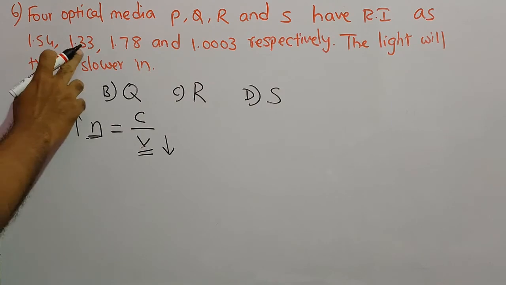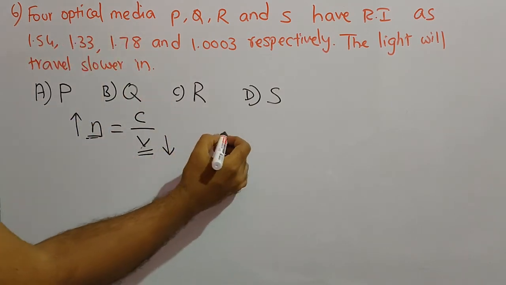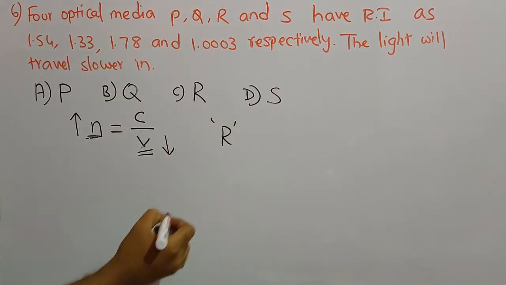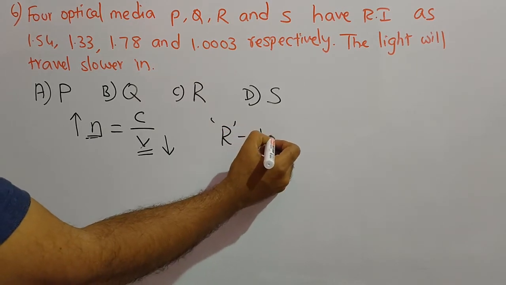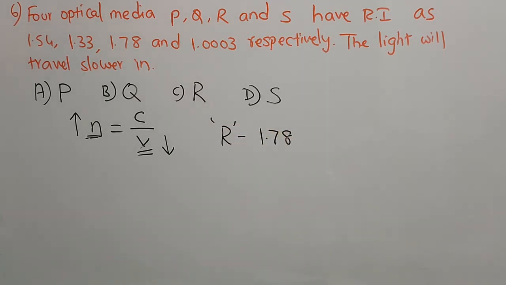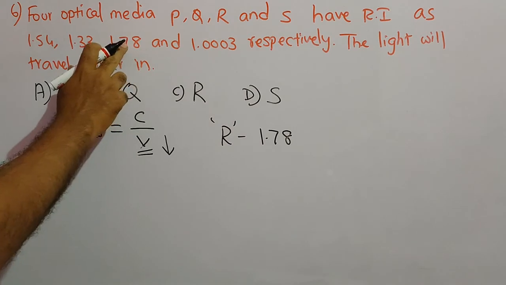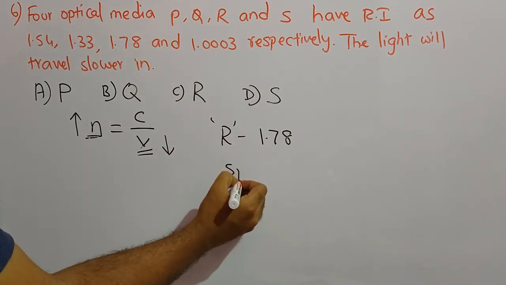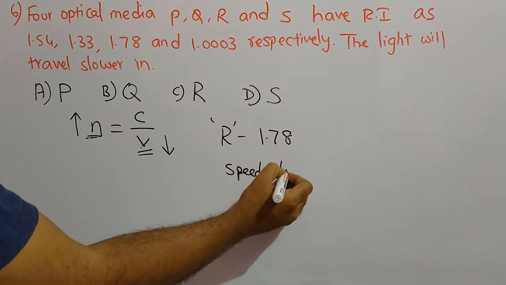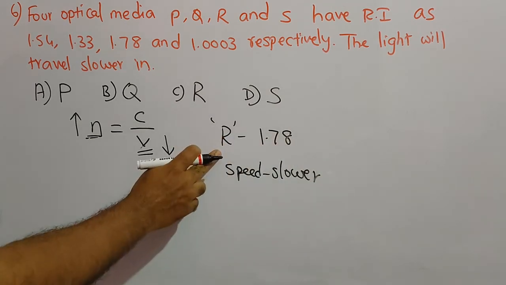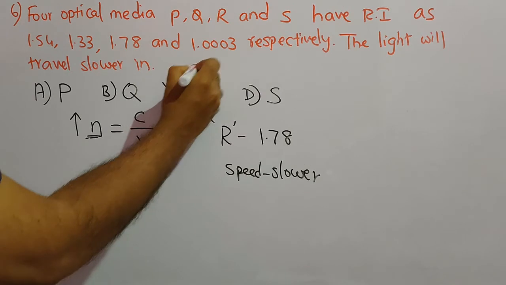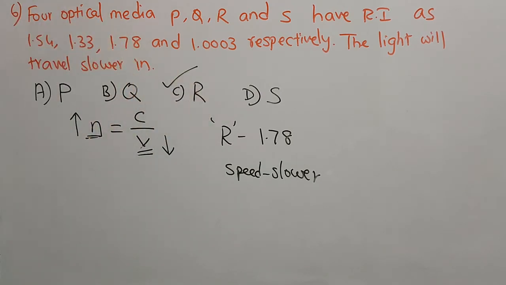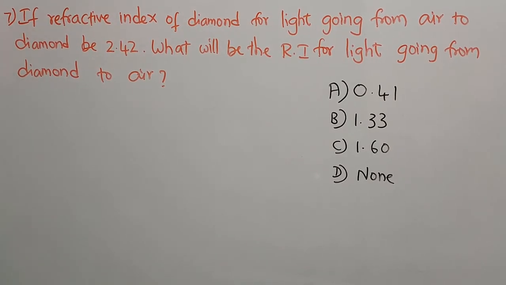So according to the data given here, the R medium has a refractive index of 1.78, which is the highest of all the values. So in this medium, the speed of the light will be slower, in the R medium. So this will be the answer for this question. Let us move to next question.